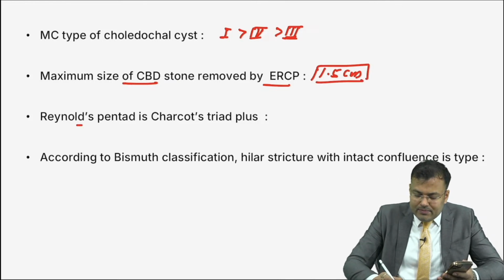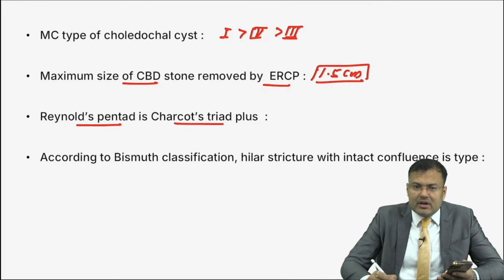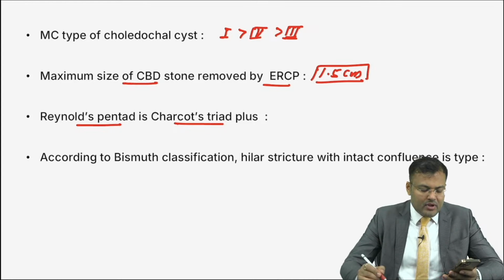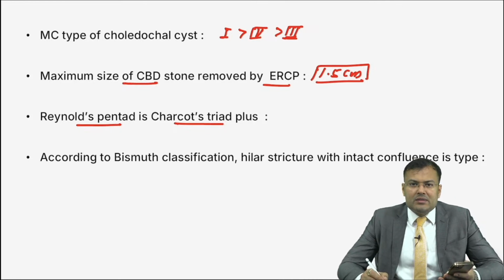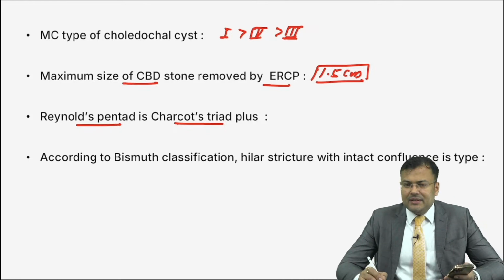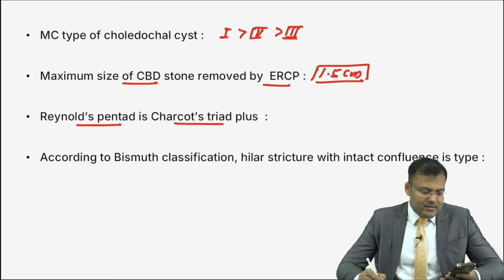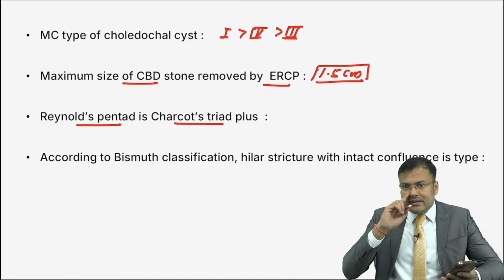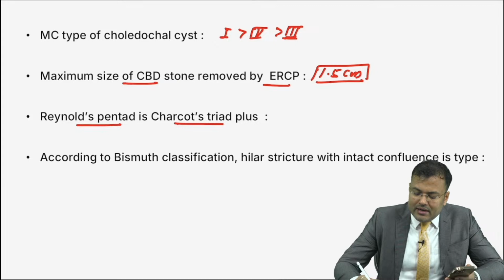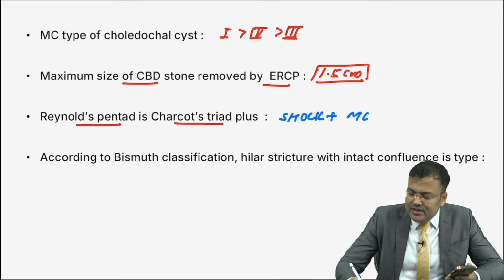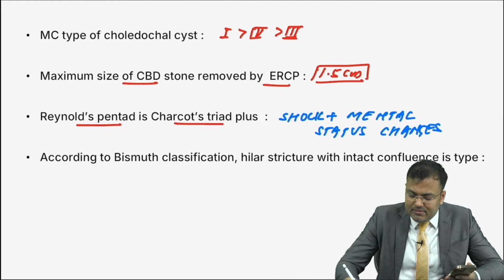Next, Reynolds pentad. It is Charcot's triad plus. What are the other components? Reynolds pentad, Charcot's triad plus. Yes, shock plus mental status changes. So it is Charcot's triad plus shock plus mental status changes. Clear? So it is shock plus mental status changes. Clear, guys? Shock plus mental status changes.